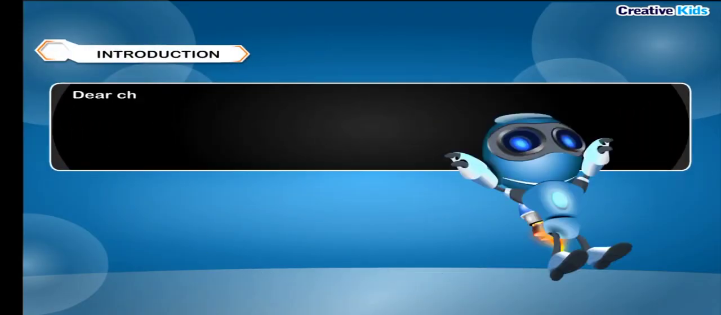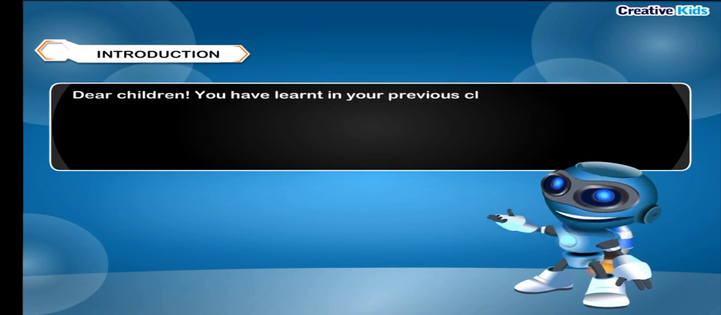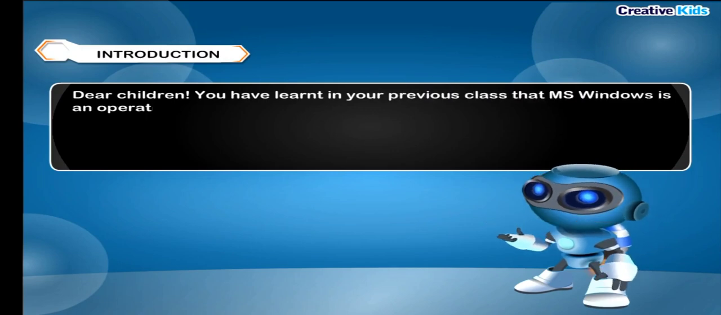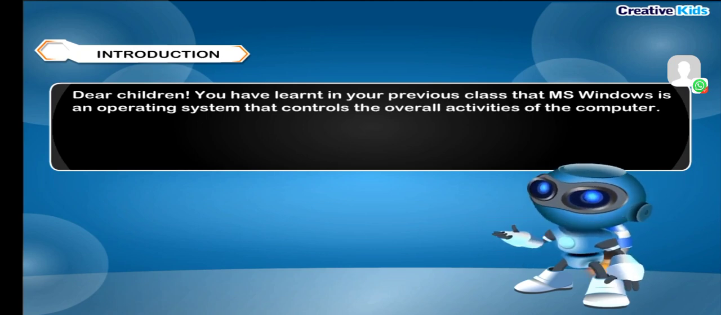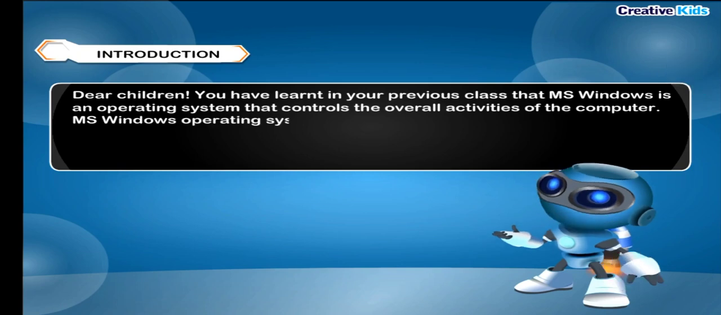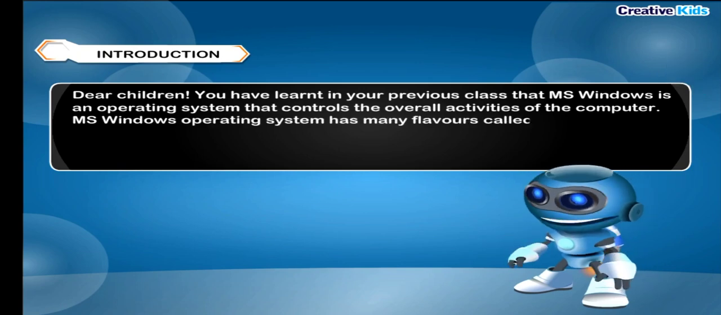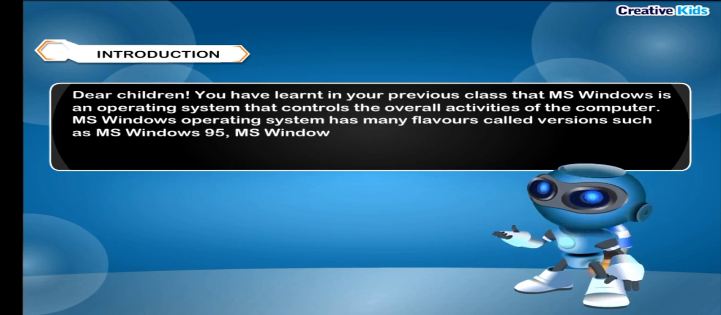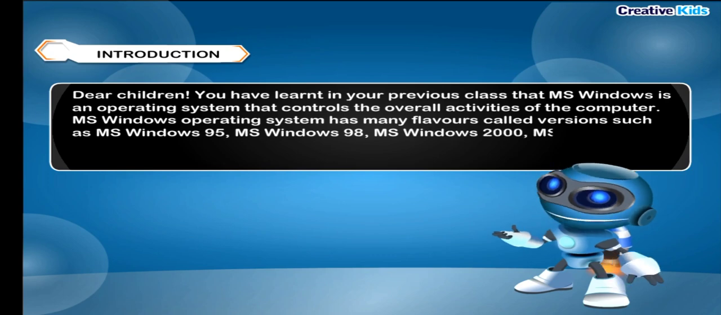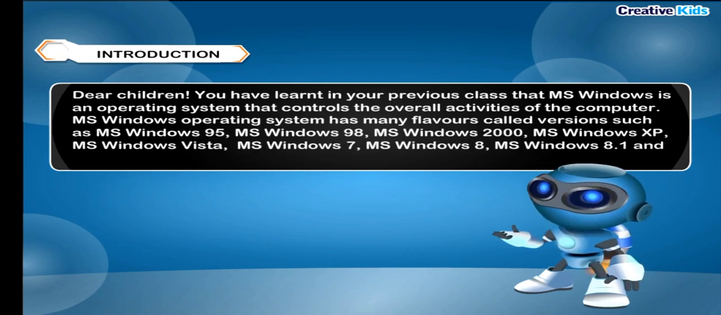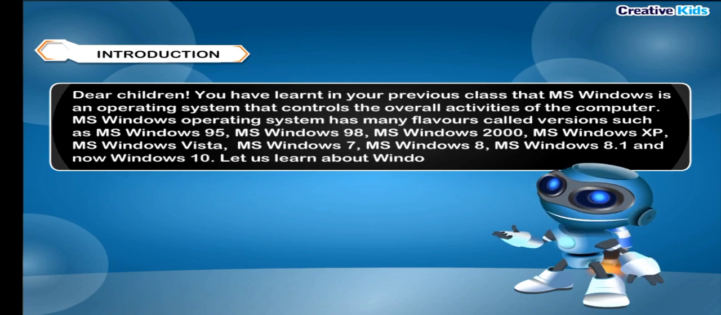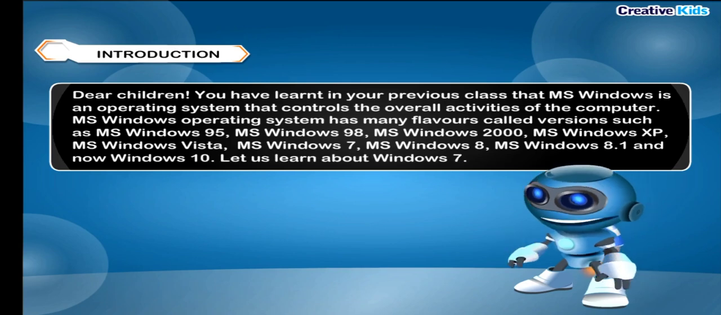Introduction. Dear children, you have learnt in your previous class that MS Windows is an operating system that controls the overall activities of the computer. MS Windows operating system has many flavors called versions, such as MS Windows 95, MS Windows 98, MS Windows 2000, MS Windows XP, MS Windows Vista, MS Windows 7, MS Windows 8, MS Windows 8.1, and now Windows 10. Let us learn about Windows 7.